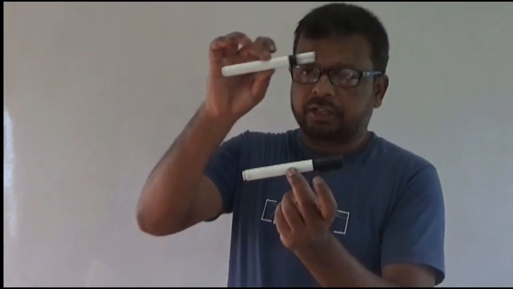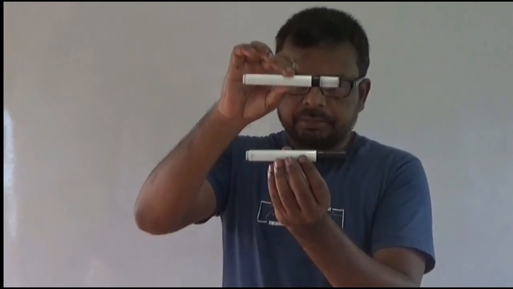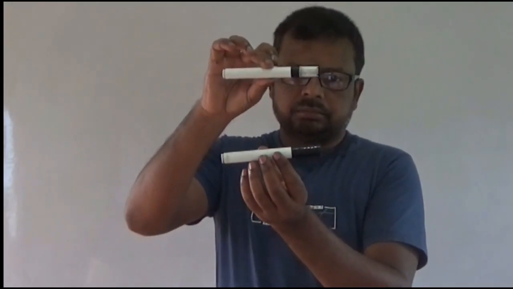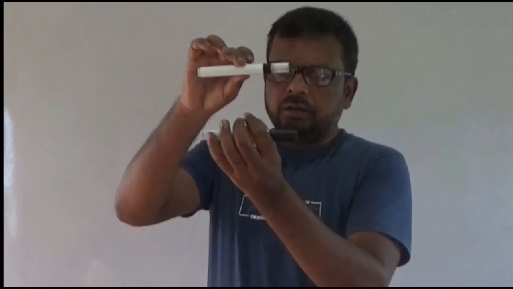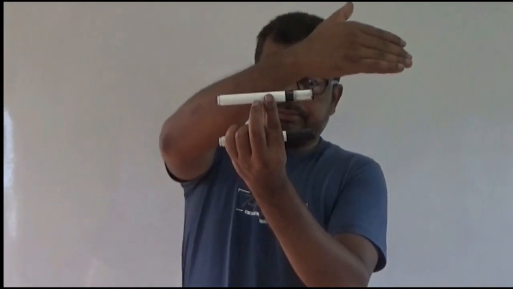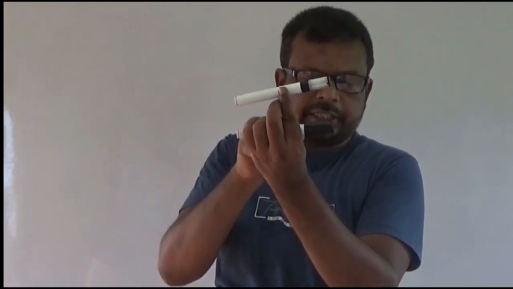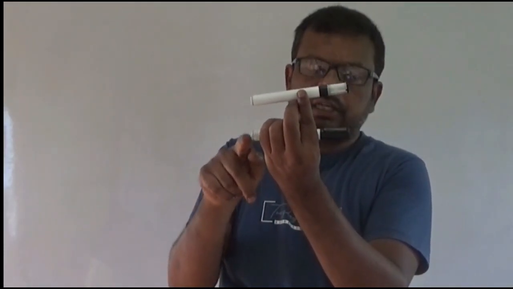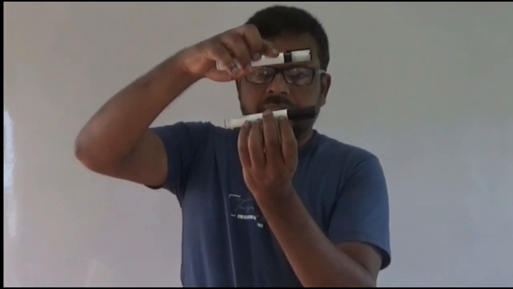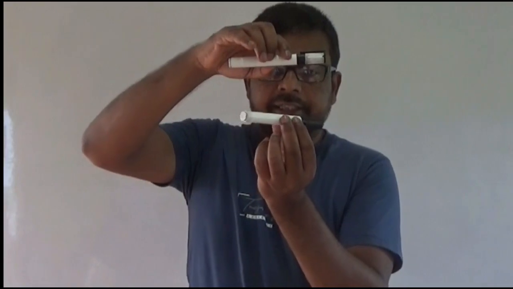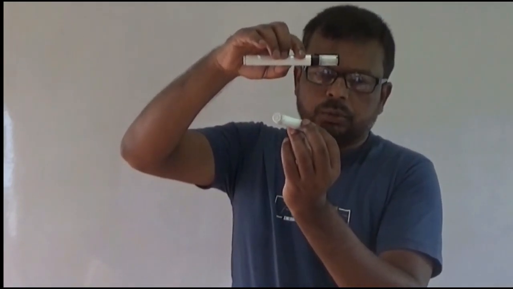Now, if we place a conductor just above the magnetic needle, and the wire is also parallel to the axis of the needle, and current flows in this direction, with the current carrying conductor above the magnetic needle, then the magnetic needle will deflect in this direction. This is shown by Oersted.